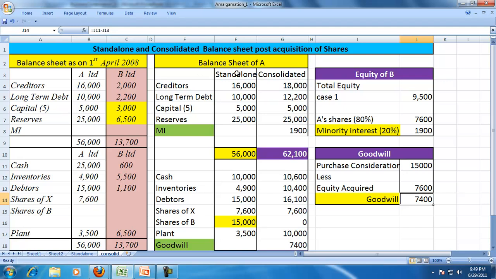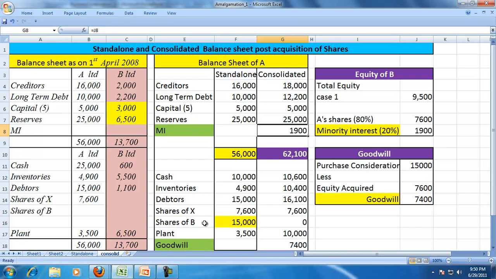To recap, in a standalone balance sheet, you'll show the investments in the subsidiary, whereas in a consolidated balance sheet, the investment in subsidiary, the money paid for that, which is the purchase consideration, will not be shown, but that is substituted by the assets of B and the liabilities of B. But since you are showing the entire 100% assets and liabilities, there is a need to show the minority interest.